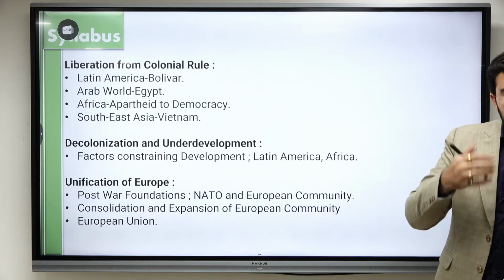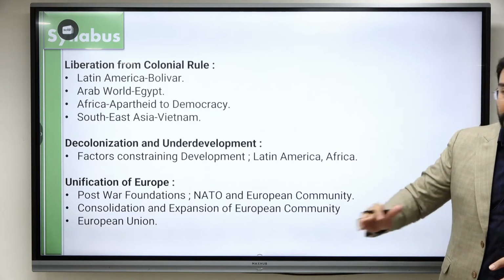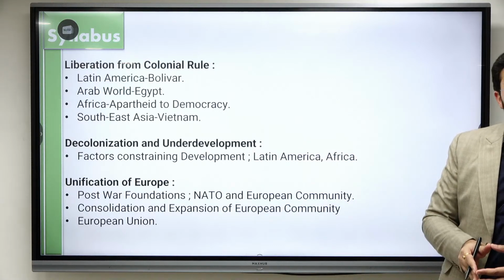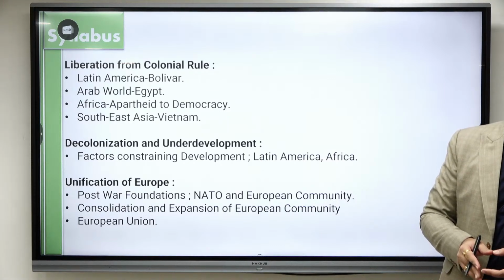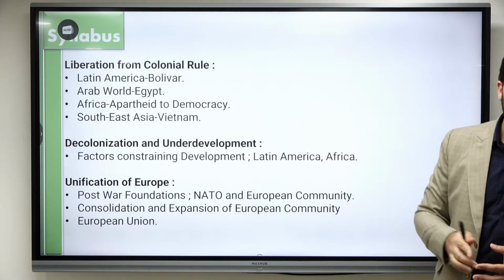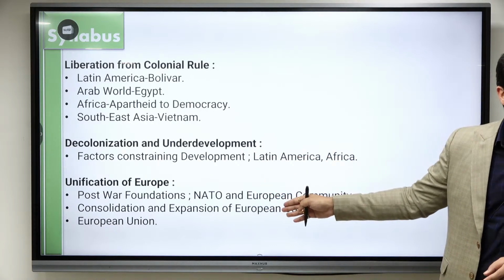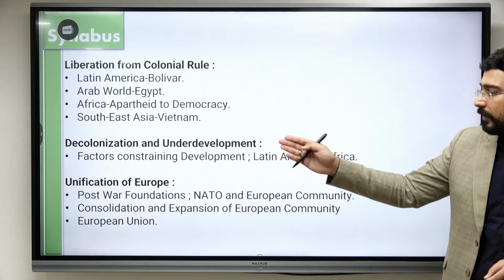Then they created European Steel Community. Then council बना लिया, and धीरे धीरे करके by 1991 they signed the Maastricht Treaty, which led to creation of European Union. So there is a whole period from 1945 all the way up to 1991. This is the phase which is known as the unification of Europe. So we discussed post-war various foundation.